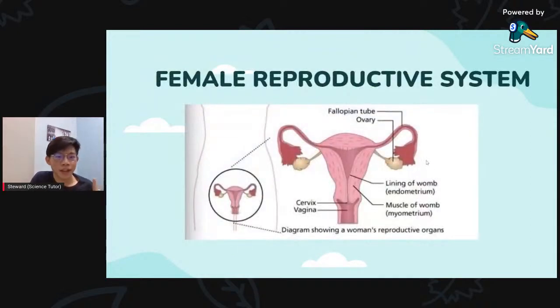Okay, so here, just now as we explained, we have the ovary, the fallopian tube, the lining of the womb, the uterine wall, and the muscle of the womb, and we have the cervix and the vagina. So these are the two things you have to pay attention to for menstruation: the lining of the womb, also known as the endometrium, and the muscle of the womb, the myometrium.